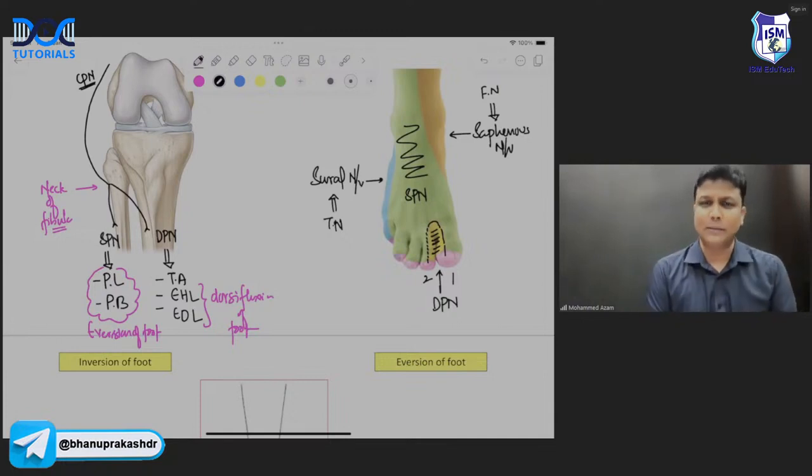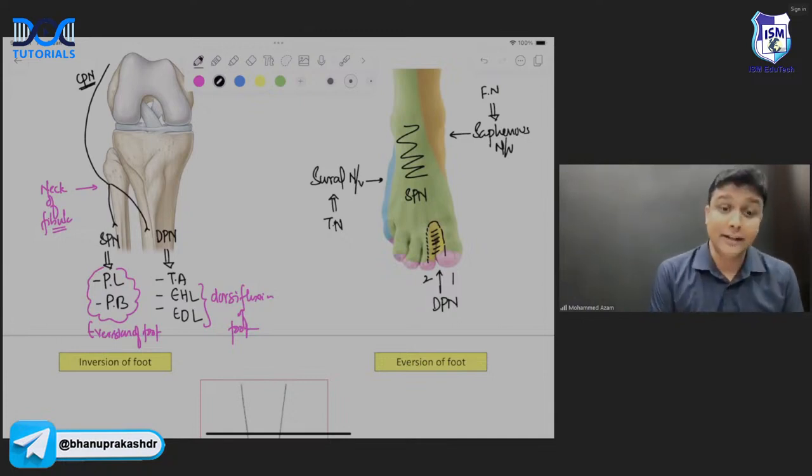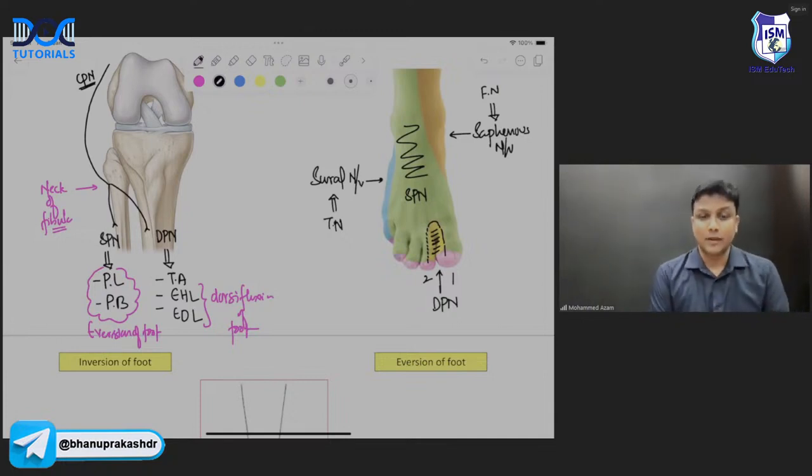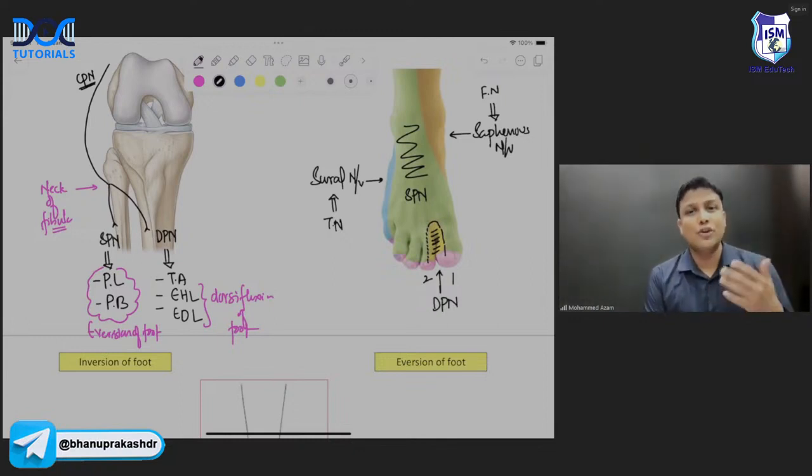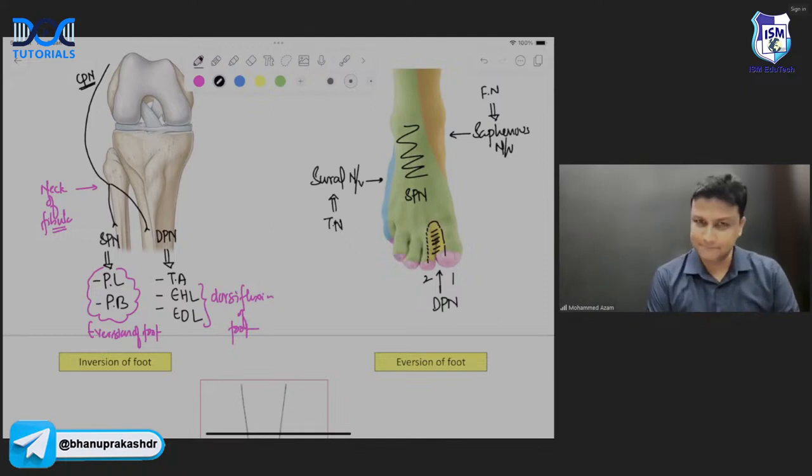So by this, you will be able to manage even the clinical questions also, sir. Suppose they tell you there is a loss of sensation on the dorsum of the foot, then tell me which nerve will be involved. Loss of sensation on the dorsum of the foot, which nerve will be involved? Superficial peroneal nerve. Loss of sensation in the skin in the cleft of the first toe and second toe, which nerve will be involved? Deep peroneal nerve will be involved. Understanding? So in this manner, you can apply this concept in your clinical questions also.